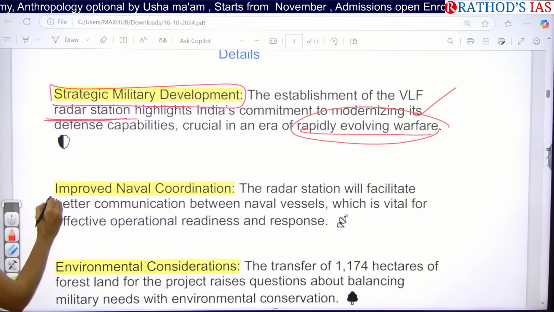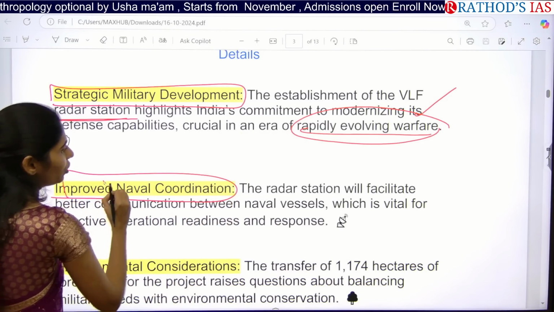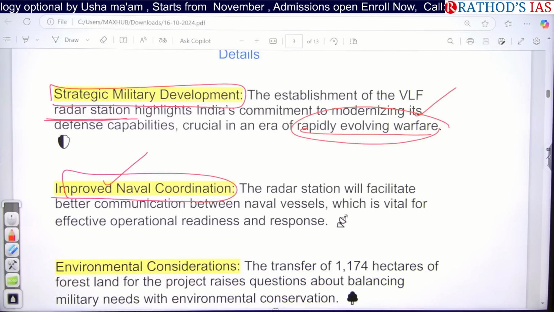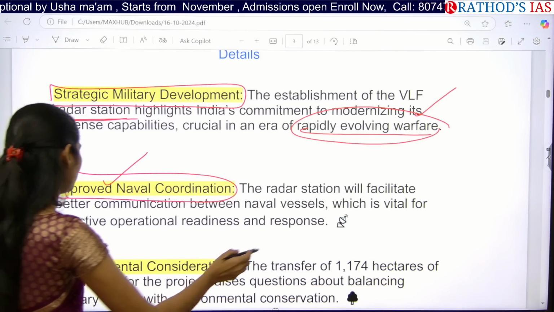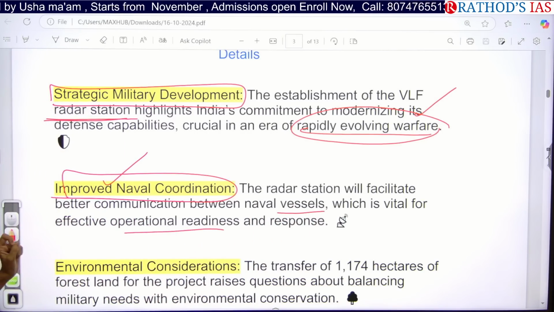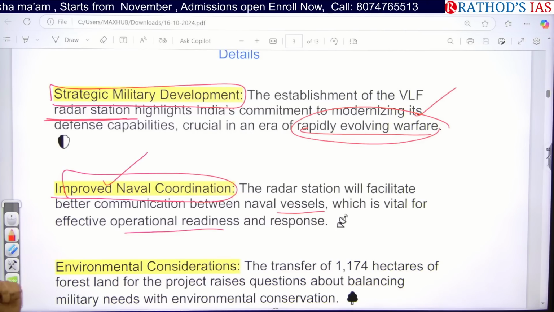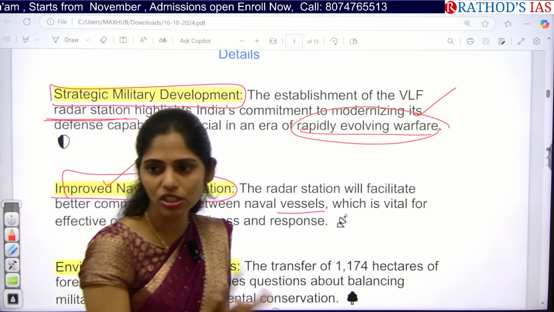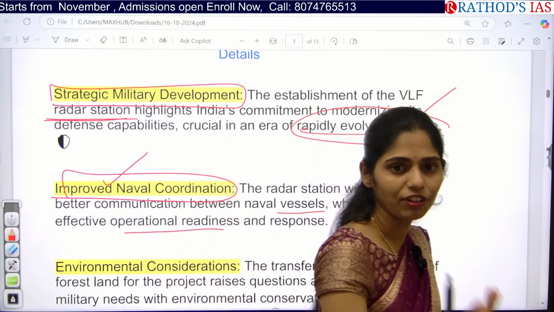And next one here is we are going to have improved naval coordination. So this will provide better communication between the naval vessels. It is very important for operational readiness. If you're doing any operation, without proper communication, we can't efficiently do that.